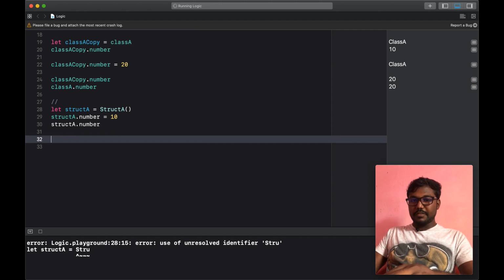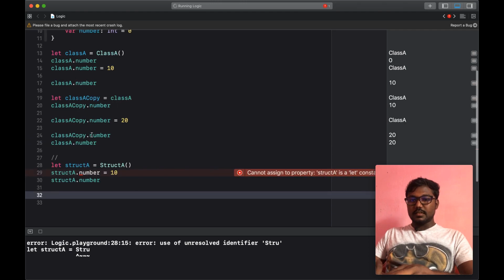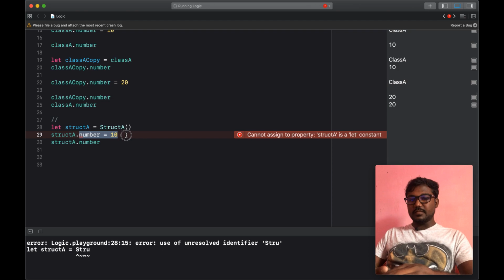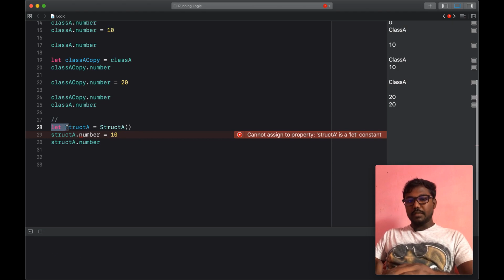But before that, when we create the class, we can write let class is equal to class init. But in the struct, when we change the initial value of number, we can't create it with let, because of the compiler error.